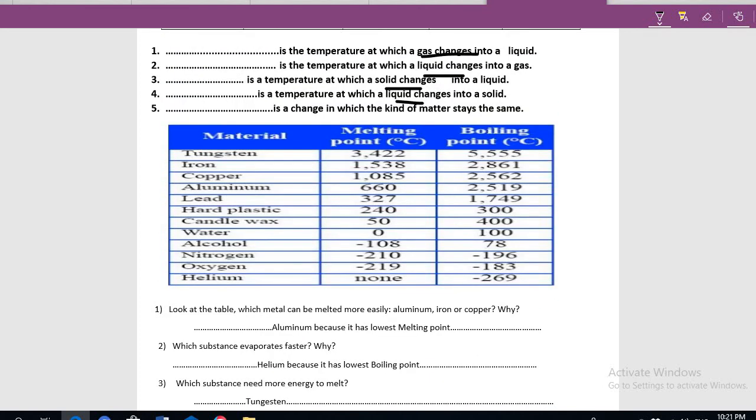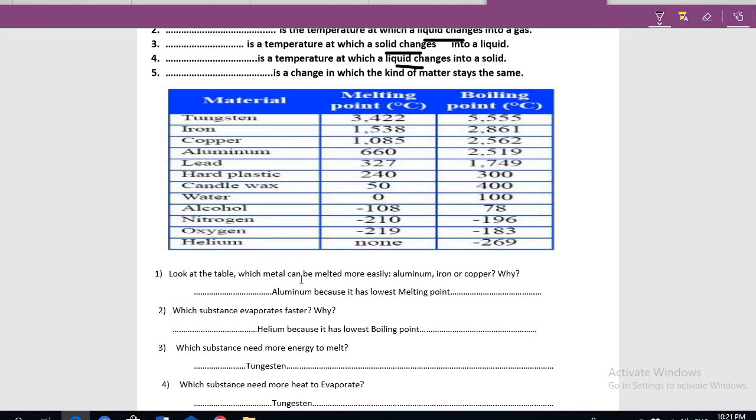Look at this table. Which metal can be melted more easily? Aluminium or iron or copper? Which one? Aluminium. Look, aluminium melting point 660. Iron 1538. Which one can melt very easily?